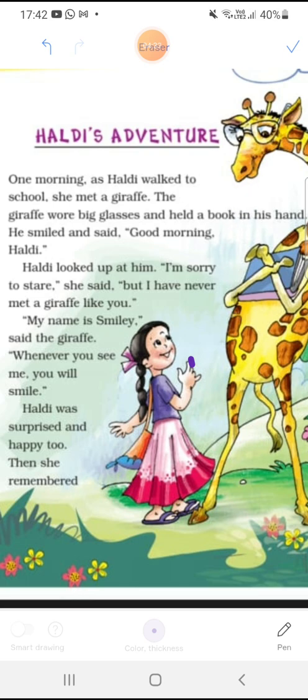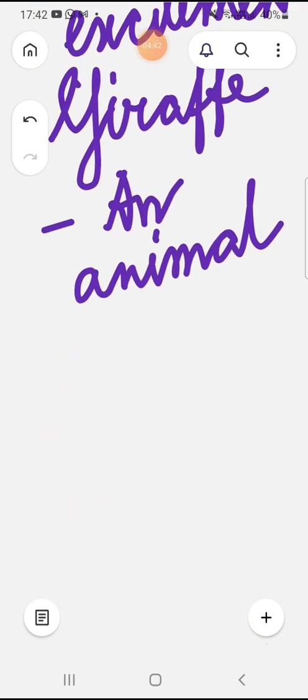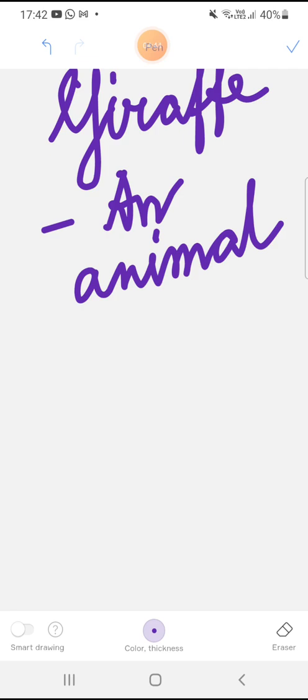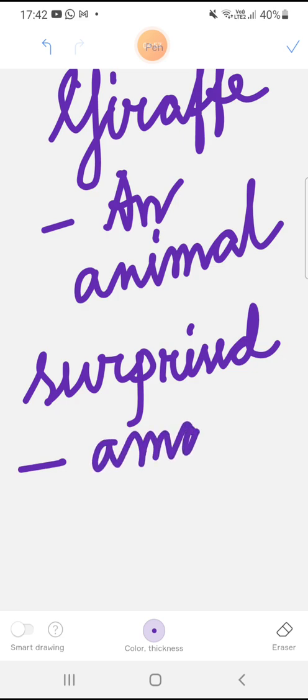Haldi was surprised and happy too. Surprised means amazed. Surprised is also a new word for you, students. So write down the meaning: amazed, A-M-A-Z-E-D.